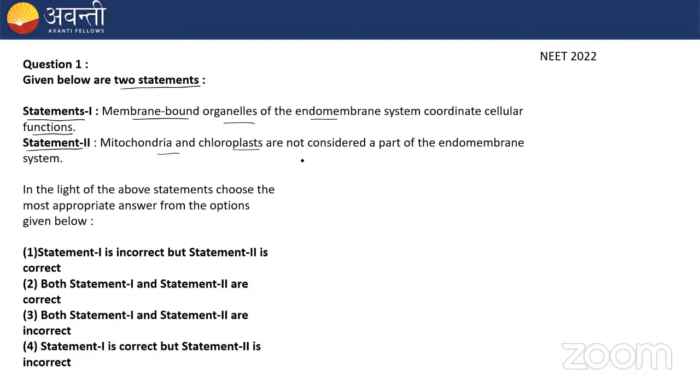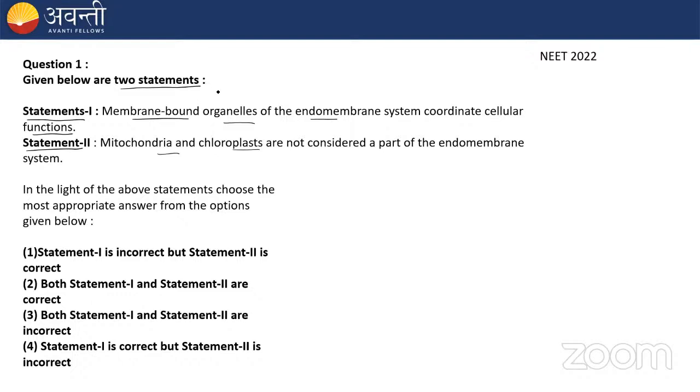So you have to choose: the first option says statement 1 is incorrect and statement 2 is correct. The second option says that both statements 1 and 2 are correct. Option 3 says that both statements 1 and 2 are incorrect. Option 4 says that statement 1 is correct, but statement 2 is incorrect. Have you understood the question?